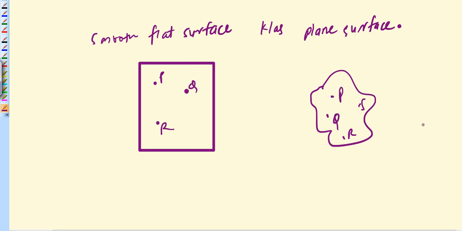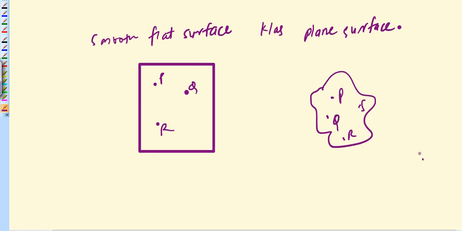Next is properties. So first is unlimited number of lines can be drawn through each point of the plane. The same I have explained to you earlier.